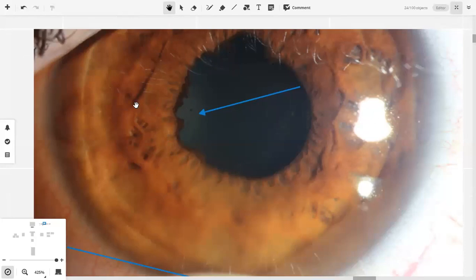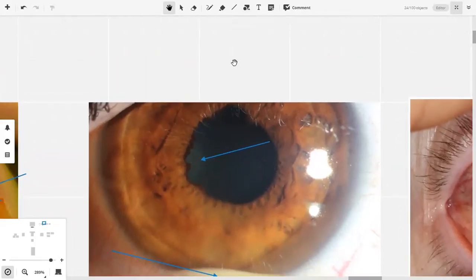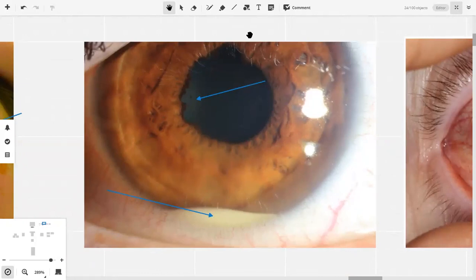In this, we can see the rest of the iris clearly, right? The same would have been true if this were an anterior synechia. It's actually darker than the rest of the iris, meaning that it's going backward. So this is a posterior synechia. Posterior synechia with hypopyon. These are two signs of uveitis. Specifically, anterior uveitis, right? So this is a picture of anterior uveitis, the two important signs of anterior uveitis.